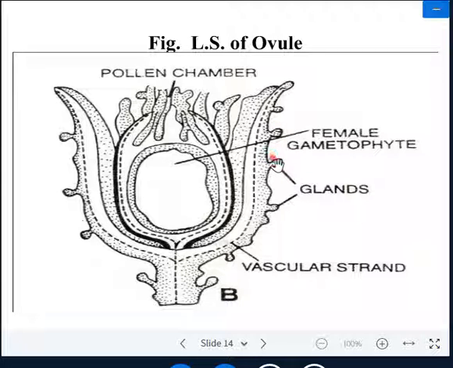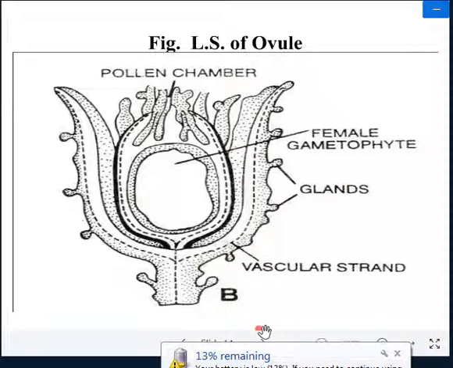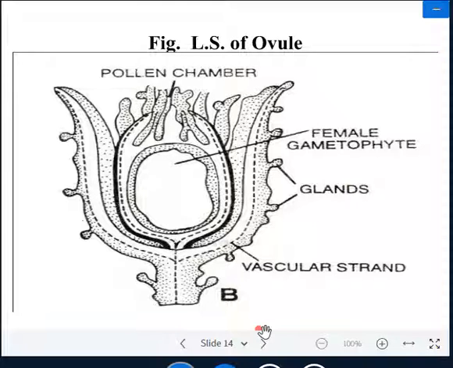The cupulate glands are present on all parts of Lyginopteris oldhamia; they are present on the stem, on the leaves, and on the ovule. So the presence of glands is the diagnostic and identification point of Lyginopteris oldhamia. So this is the LS of the ovule of Lyginopteris oldhamia.